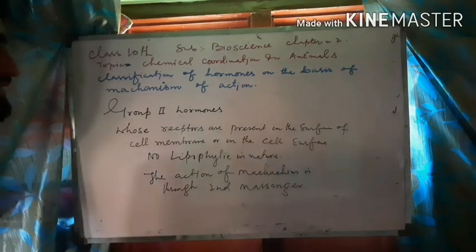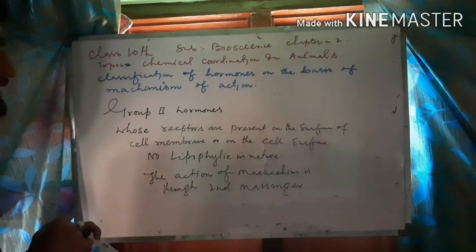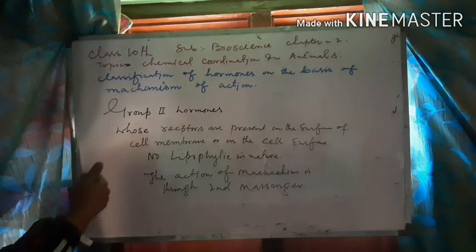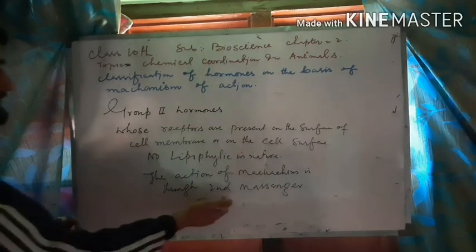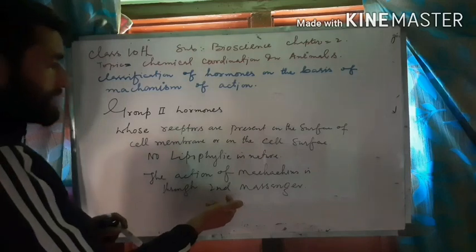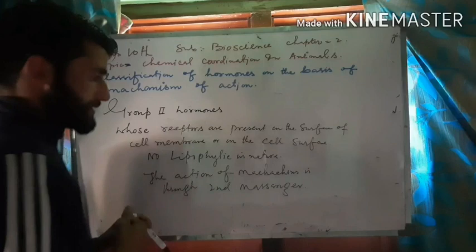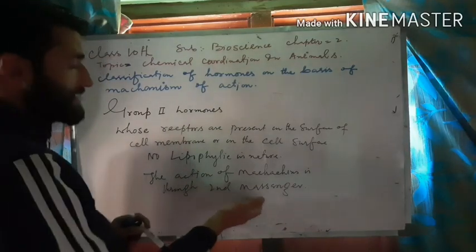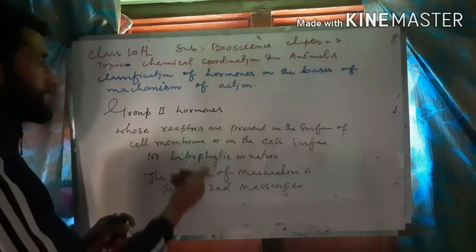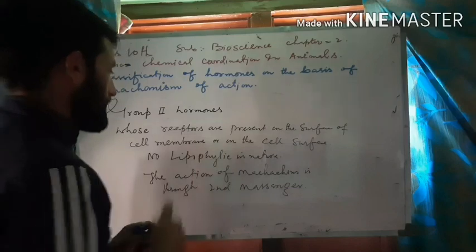It was carried by transport molecules and taken to the specific target organ where they carry out the physiological functions. Here there is mediation by the second messenger. When the hormone is received by the receptor, some enzymes get activated that form the second messenger, and the second messenger activates various other enzymes which trigger the reaction so that the hormone brings the physiological effect inside the body of an animal.